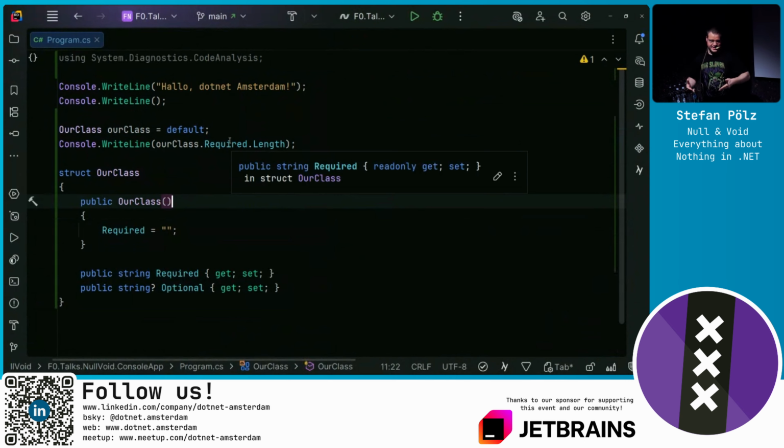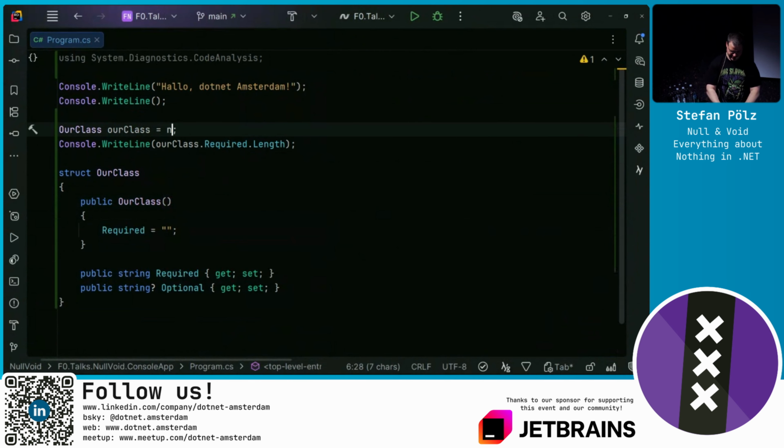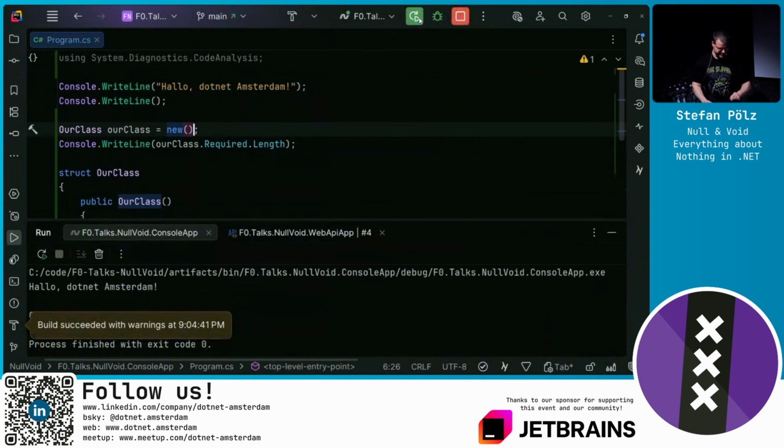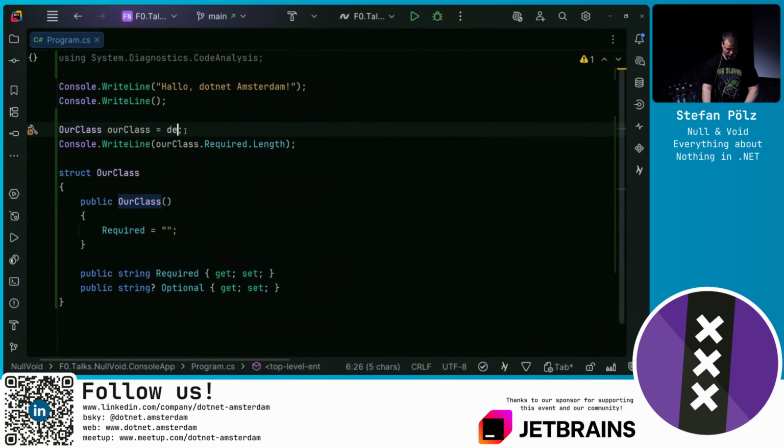Because it always has a value, even though previously we couldn't have a default constructor, now we can, but you can still with default just omit it. Well, if I would invoke the constructor with new, now this is actually an empty string, and we should get 0 to the console. There it is. But a value type, we can always just default initialize. And the .NET compiler team decided not to produce warnings because basically, when you have a reference type in a struct, it can always be null. You can't really prevent this. Definitely, yeah.